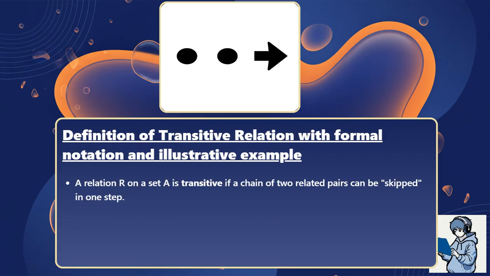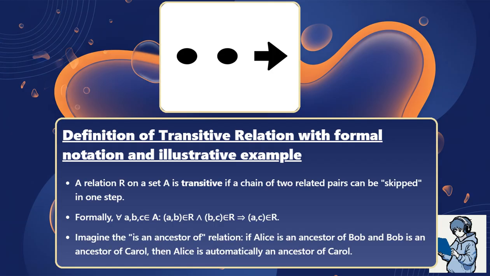A relation R on a set A is transitive if a chain of two related pairs can be skipped in one step. Formally, for all a, b, c in A, (a, b) is in R and (b, c) is in R implies (a, c) is in R. Imagine the ancestor-of relation. If Alice is an ancestor of Bob and Bob is an ancestor of Carol, then Alice is automatically an ancestor of Carol.